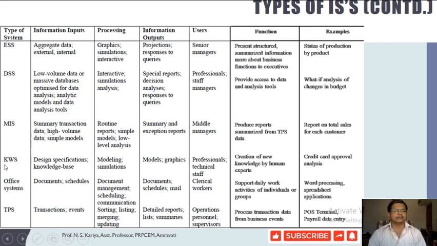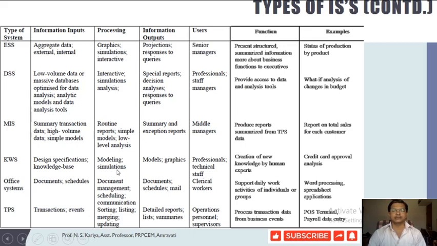Another kind of system, prior to the office automation system, is KWS, the knowledge work system. This kind of system primarily works using design specifications and the generation of a knowledge base, which can be performed using different processing functions called mathematical modeling, and even simulation.